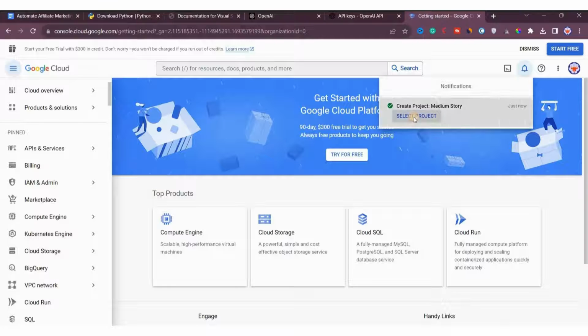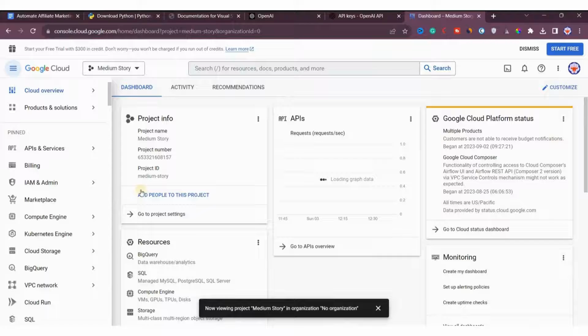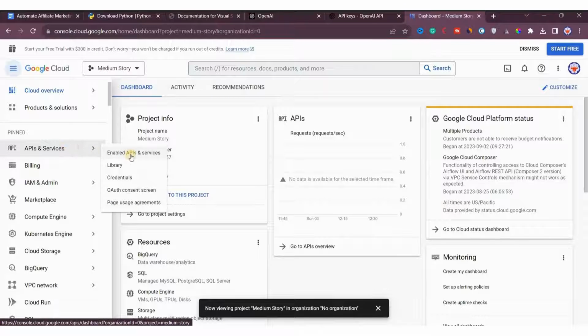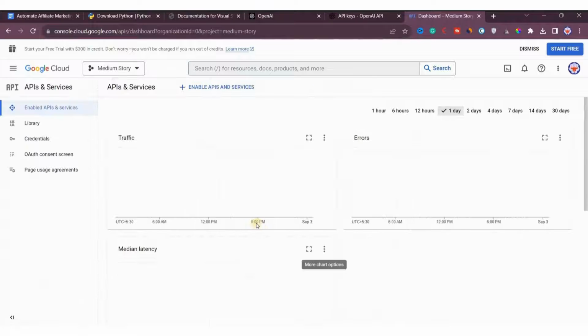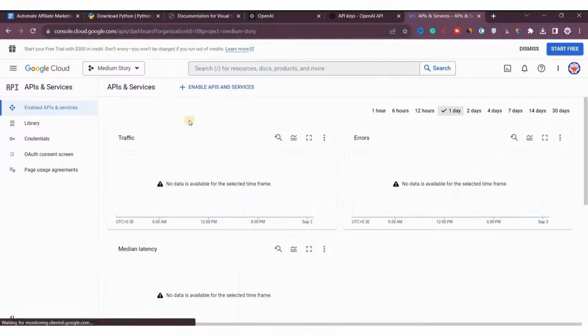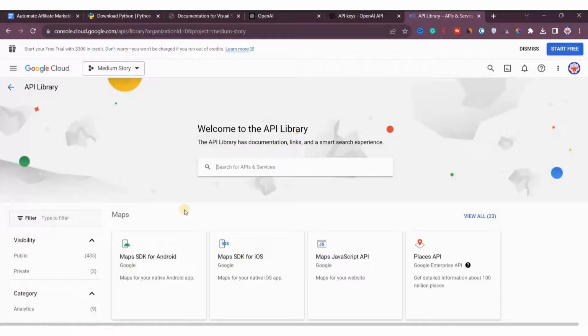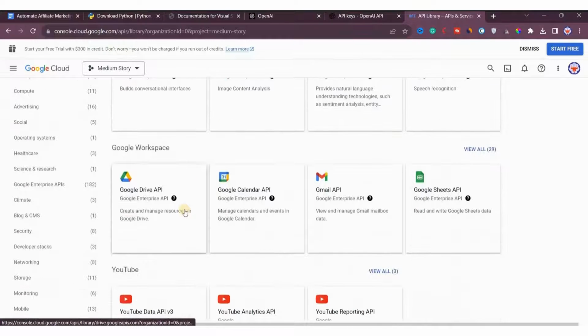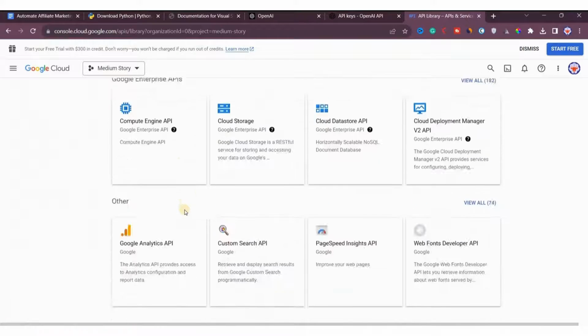We'll select the project, then click on API, then on enable APIs. You can see there is no enable APIs option, so we'll click on enable API and services. After that we will find the Google Docs API.